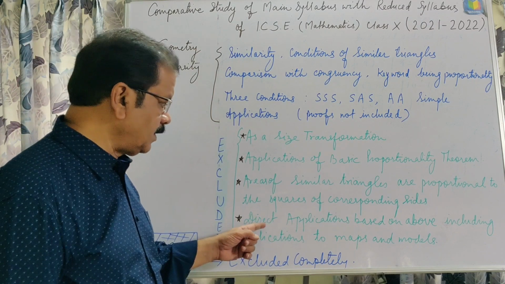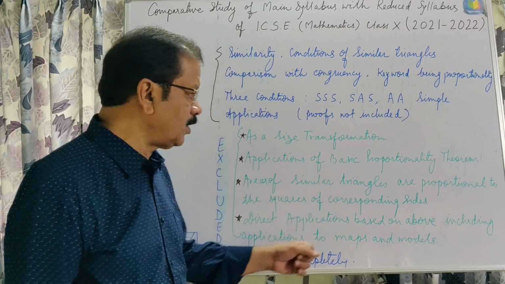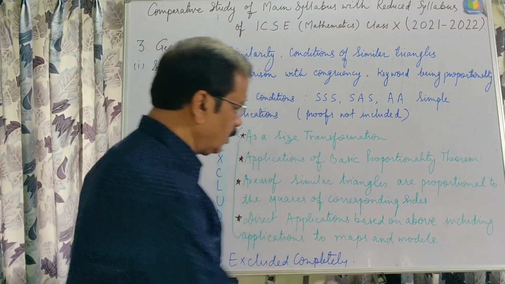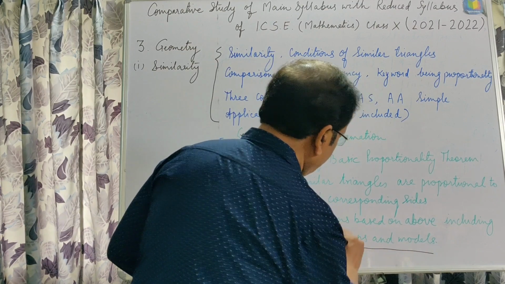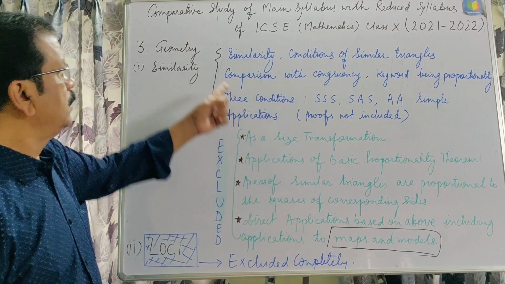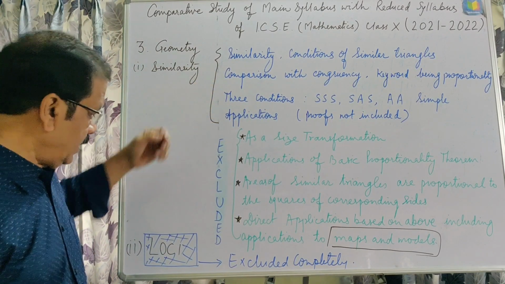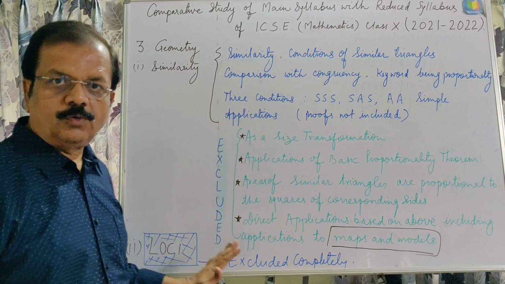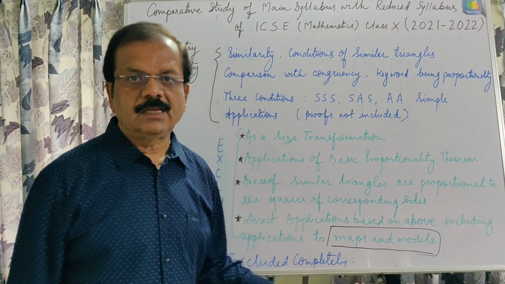And the last one, direct applications based on the above, including applications to maps and models. This important topic is also excluded from the syllabus. And the second chapter, loci, is excluded completely from the syllabus.